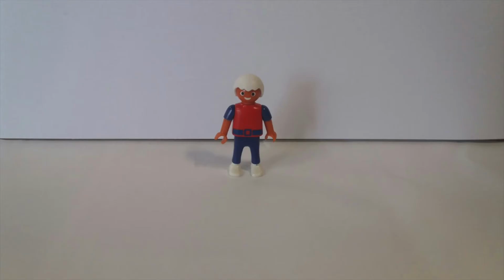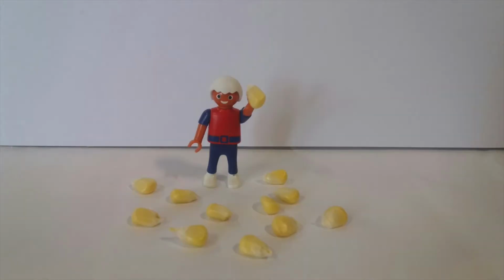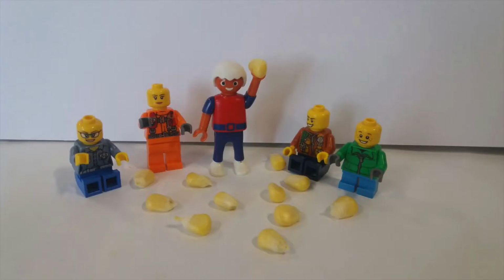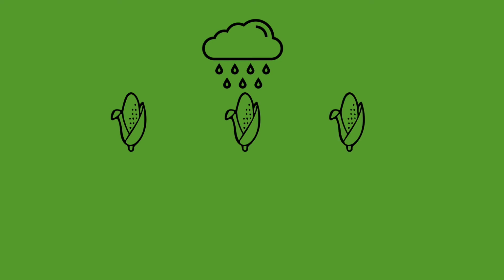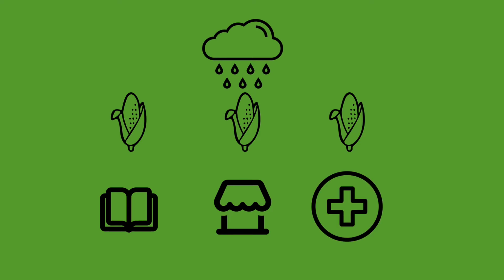This is Abdul. Abdul is a maize farmer. He and his wife Amina have 3 small children. Abdul has a small plot of land and he grows just enough maize each year to feed his family. When the rains are good, he sells the surplus production on the local market so he can pay for the children's school and health care.